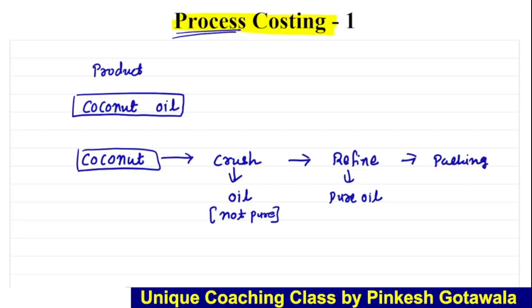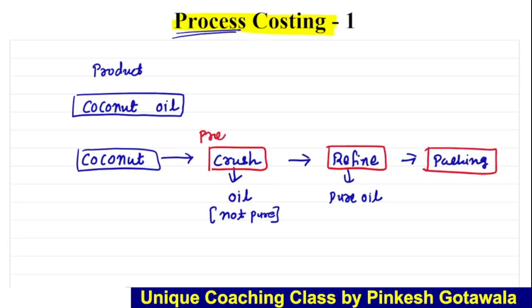So it is just a basic example that if we want to produce coconut oil, for that we have to do three processes. First process is the crushing process. Second, the refining process. And third, packaging, or you can say the finishing process. So this is process number 1, process number 2, and process number 3. Clear?